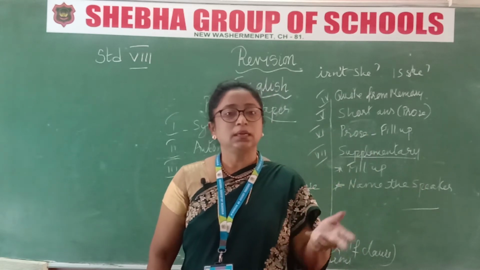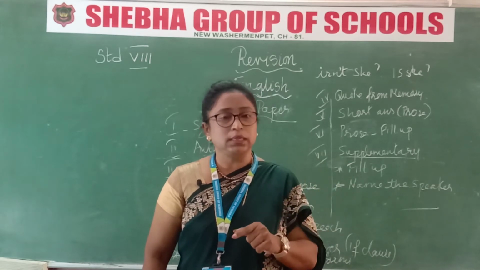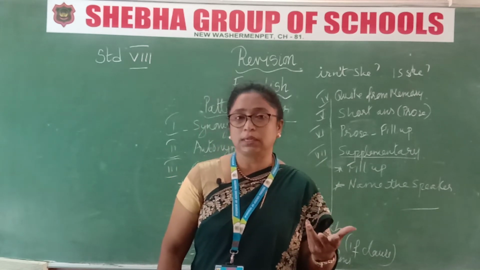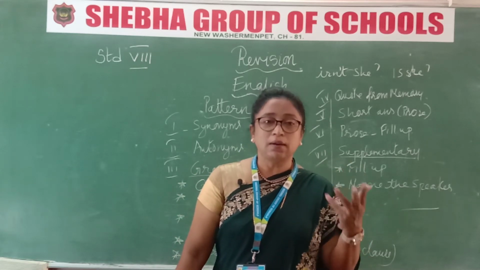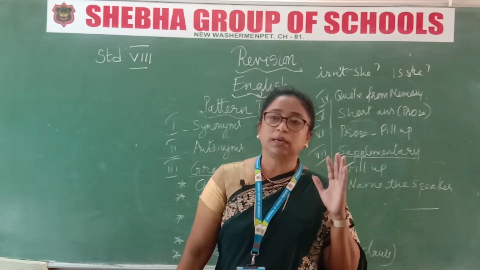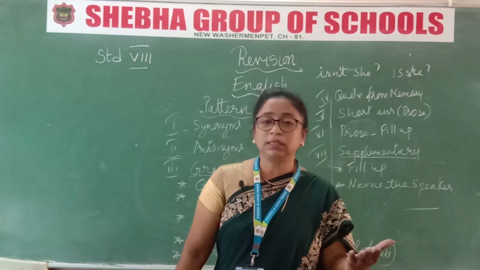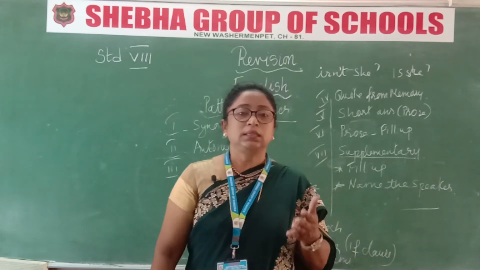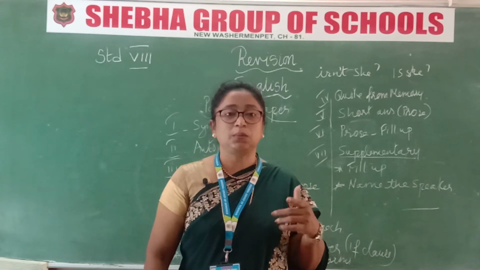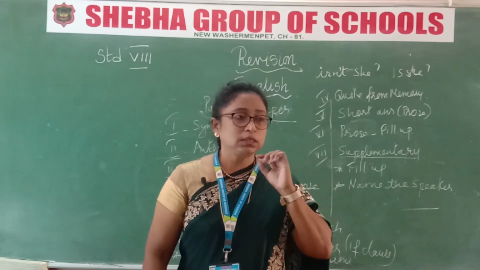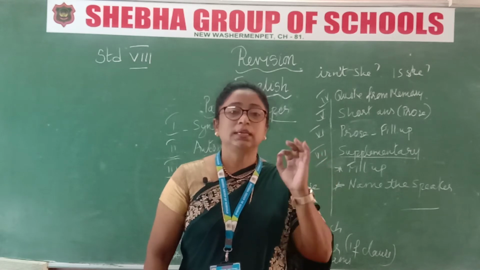And next is the interrogative yes or no question. What is the meaning of yes or no question? It means the sentence starts with words like are you, have you, had you, did, didn't, does, is, was, wasn't, weren't. If it starts with these kinds of words, it's called a yes and no question.